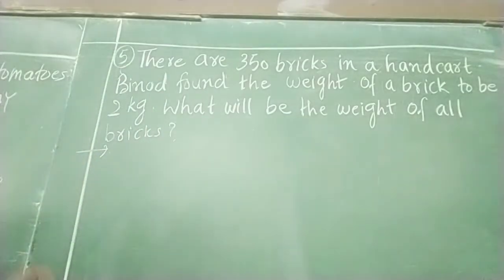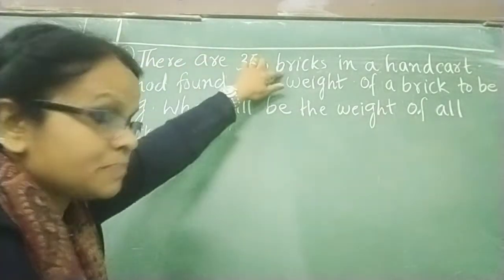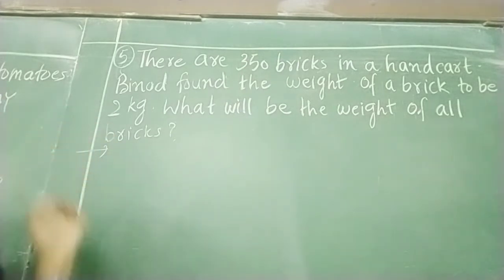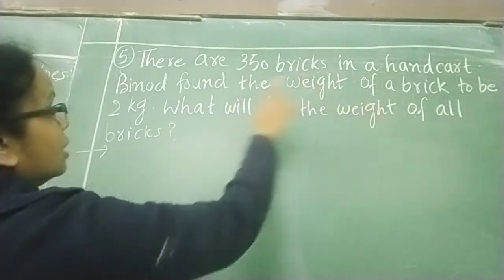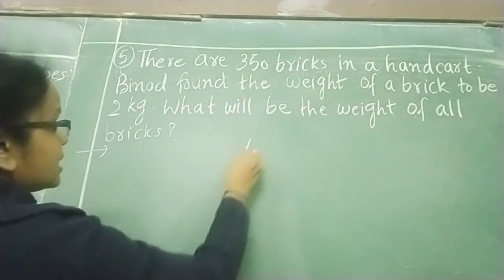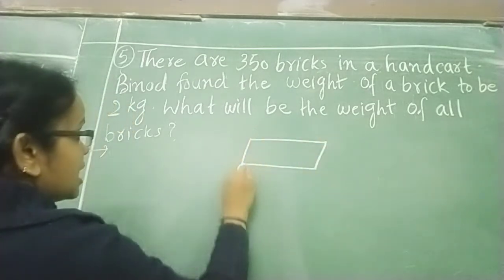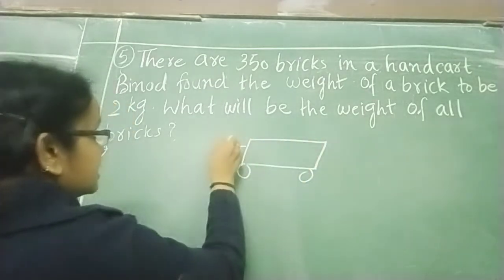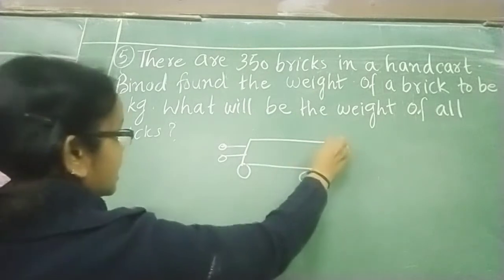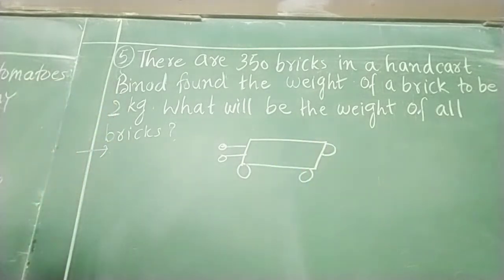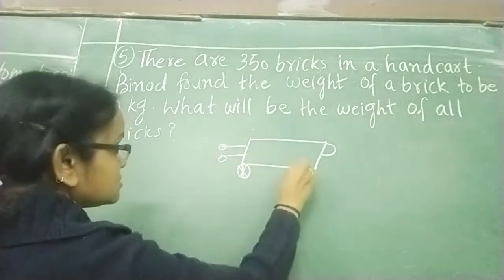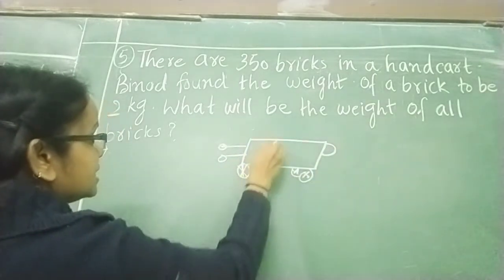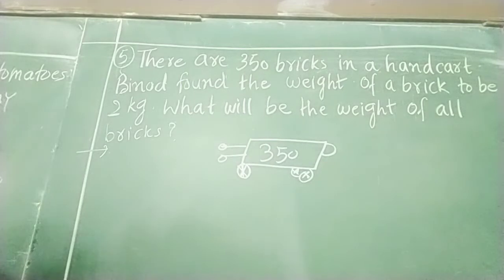What is the question? There are 350 bricks. So the number of bricks is 350. In a hand cart, यानी जो हाथ से आप खींचने लेते, that lorry is called the hand cart. Okay. How many bricks are there in the hand cart? The total number of bricks is 350 bricks. Okay. And what is written?